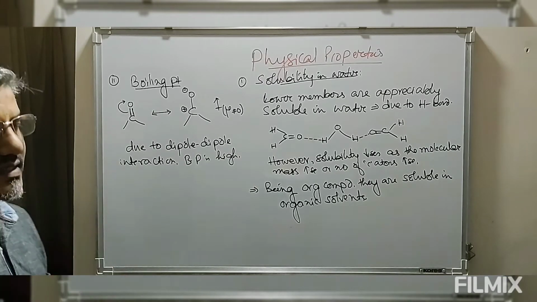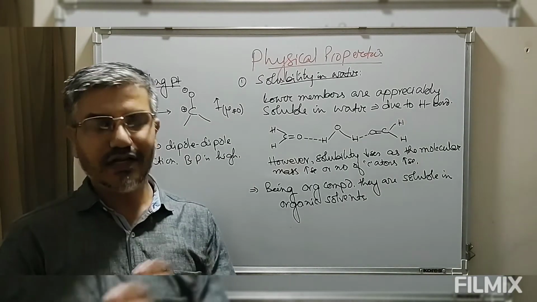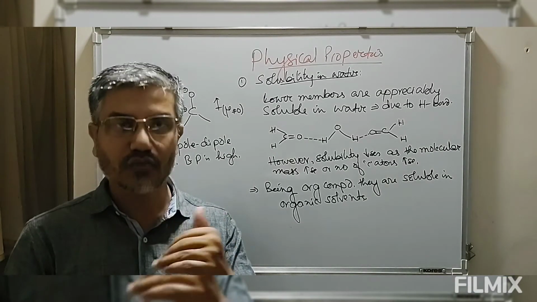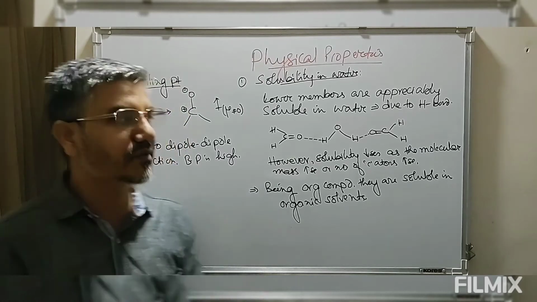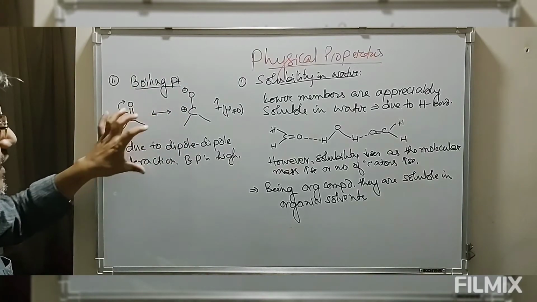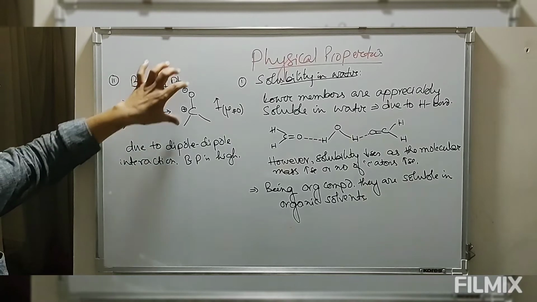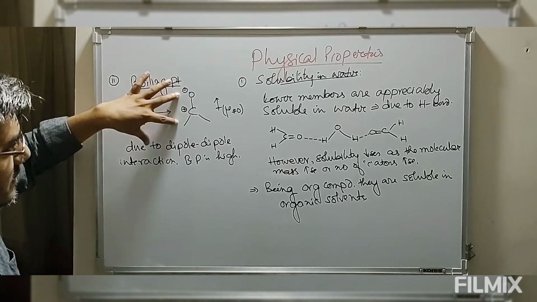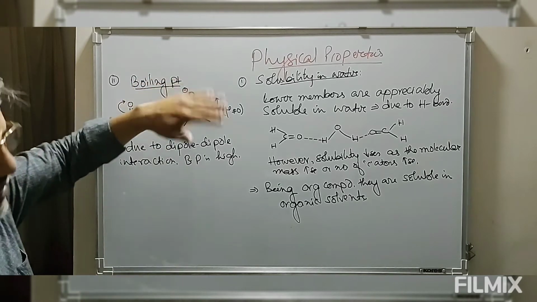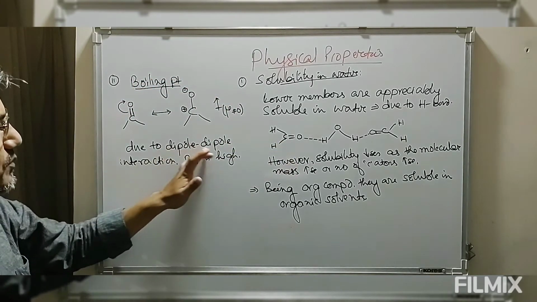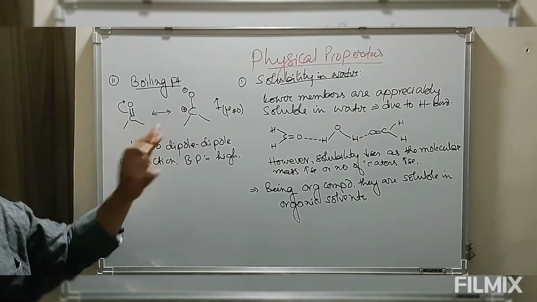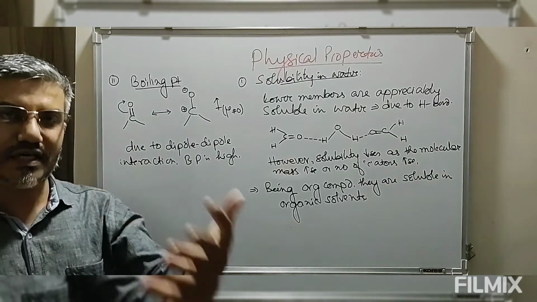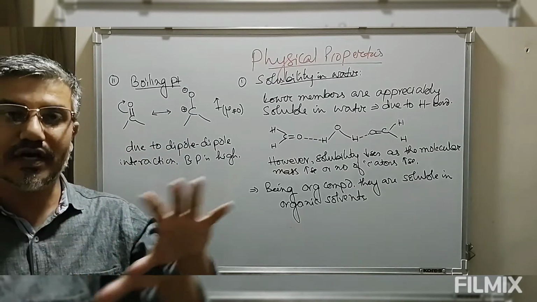If I say the boiling points of aldehydes and ketones are normally high, the reason is this dipole interaction. This is the dipole present in the C double bond O. So this has an attractive force, which is known as dipole, two opposite poles. Between one molecule and a second molecule, there is a dipole interaction.